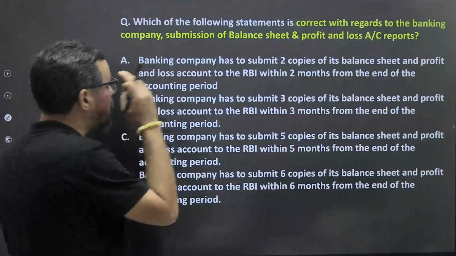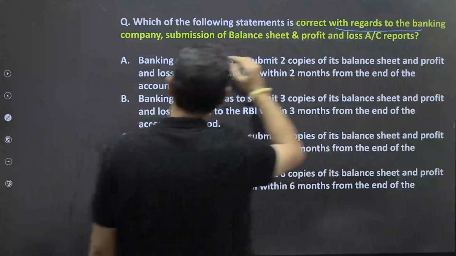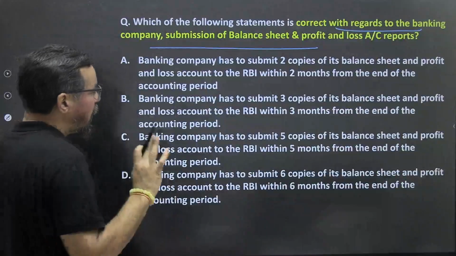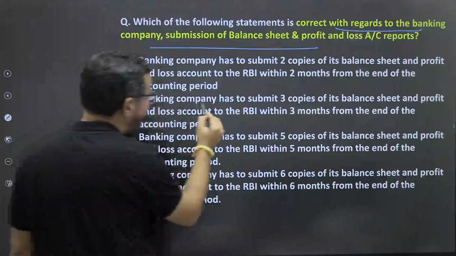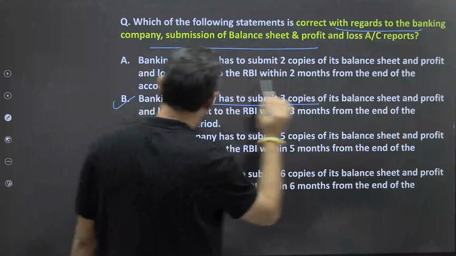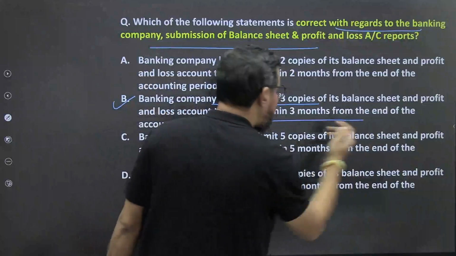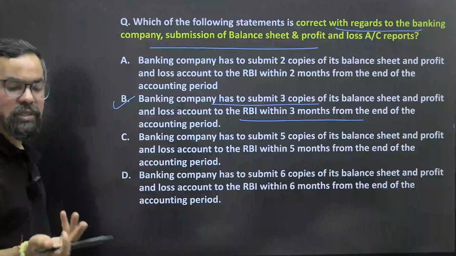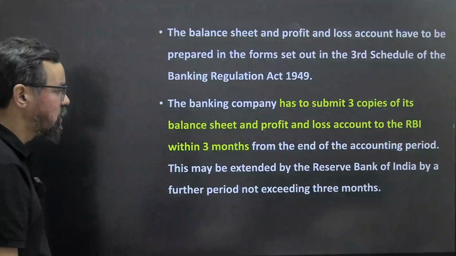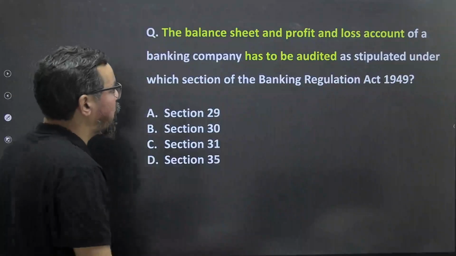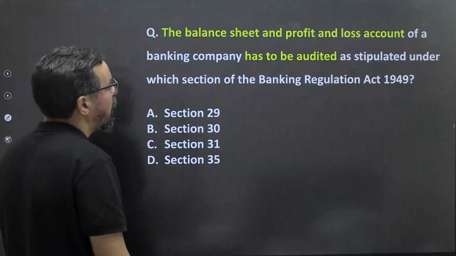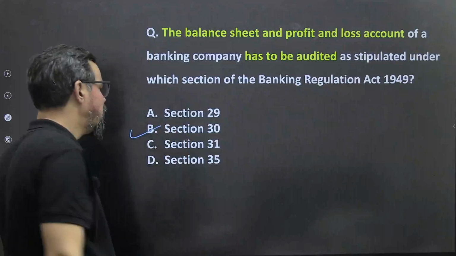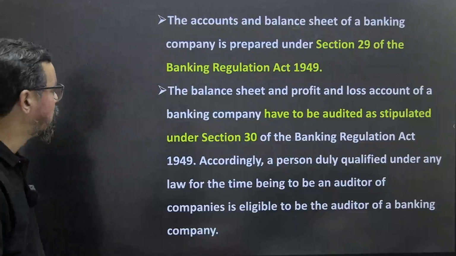Which of the following statements is correct regarding the banking company submission? This we have also discussed. 3 months and 3 copies. So option B, the banking company submits 3 copies of balance sheet and profit and loss account along with the auditor's report within 3 months of the closure of the accounting period, which is 31st March, right? So this is the one. Next one. The balance sheet and profit and loss account of a banking company has to be audited as stipulated under this. So the answer is Section 30B. Just now we went through this one.